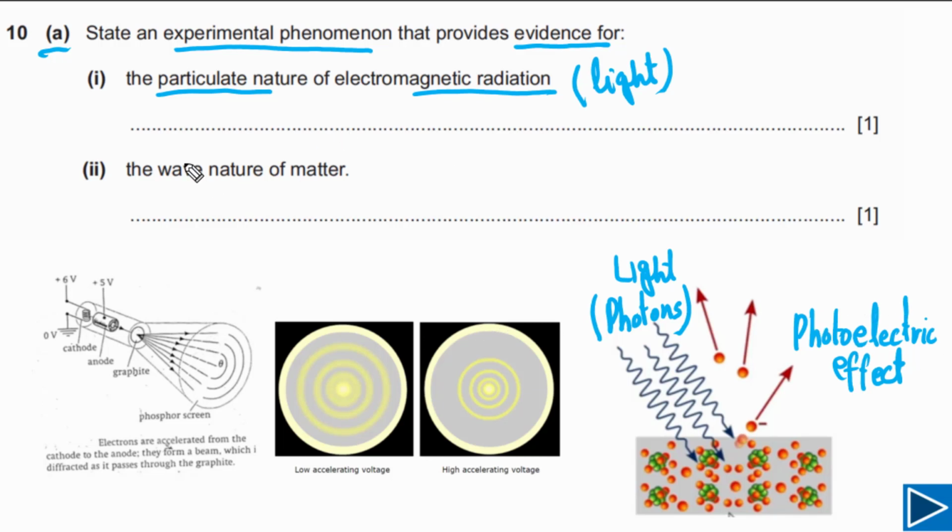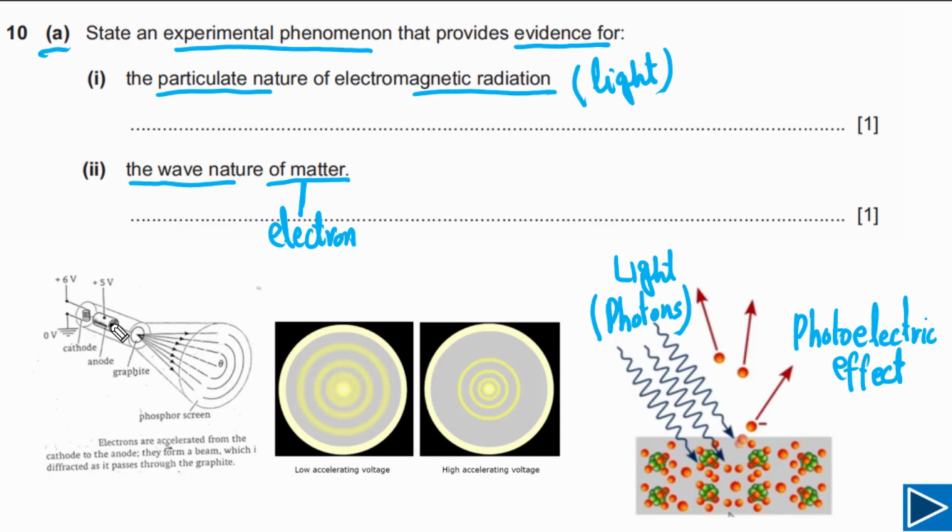For the second part, we also need to state an experimental phenomenon for the wave nature of matter. First of all, let's try to understand a little bit about matter. Matter means that electron. Electron is matter. You, I, all of us, we are examples of matter. But in this case, we will only focus on electron.